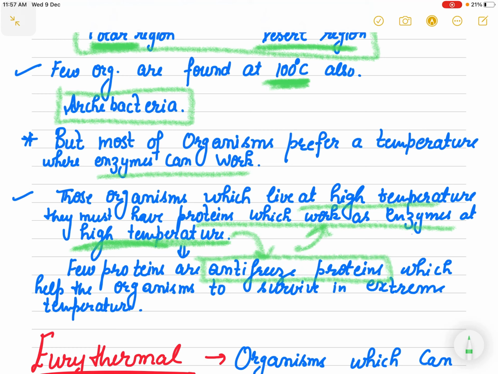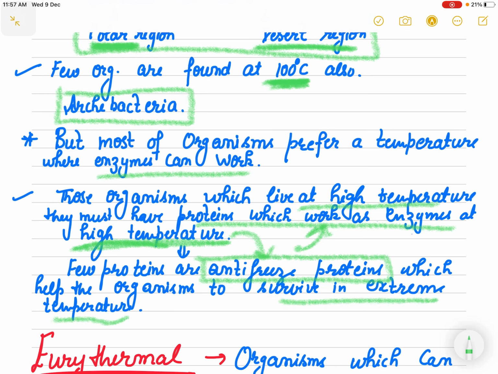Both of these proteins work as enzymes in extreme temperature, which helps the organisms survive in extreme high or very low temperature.